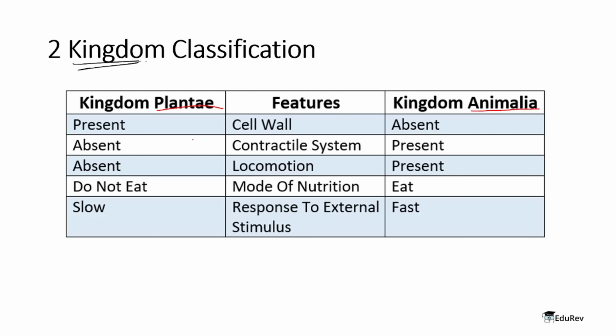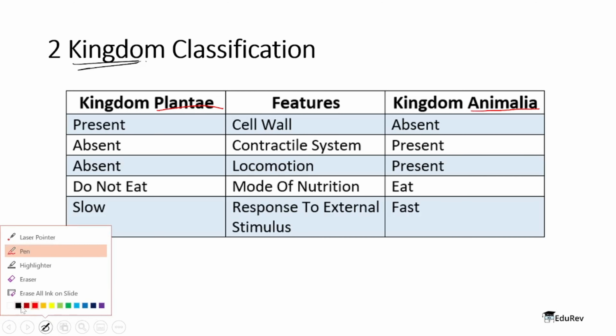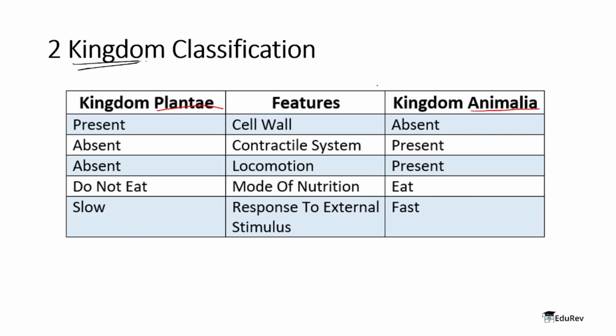Now he divided the organisms into two categories on the basis of 5 characteristics. As we know, the categories are plantae and animalia. But what were the characteristics? Those were cell wall, contractile system, locomotion, mode of nutrition, and response to external stimulus. When we talk about cell wall, it was present in the kingdom plantae while it was absent in the kingdom animalia. With the contractile system, it was once again absent in plants while it was present in animals.